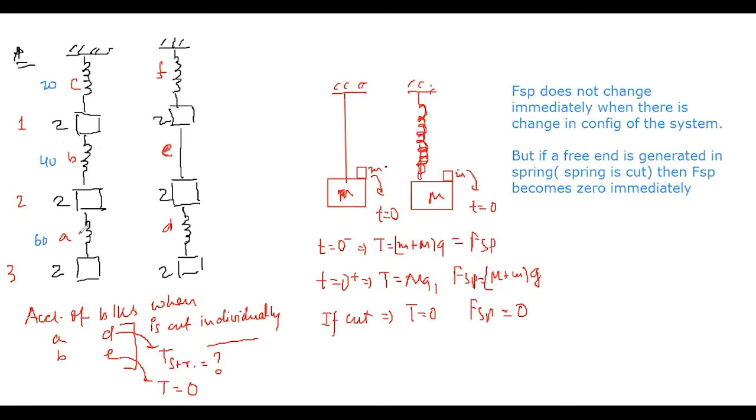Right. Now I cut the lower spring. What will happen when I cut the lower spring? The spring force here will become 0. So the only force on this body will be what? Mg. And so this will start accelerating down with G, as a few of you had guessed. और अब क्या होगा? ऊपर वाला blocks में क्या होगा बोलो? What will be the acceleration of the block 2 and block 1?